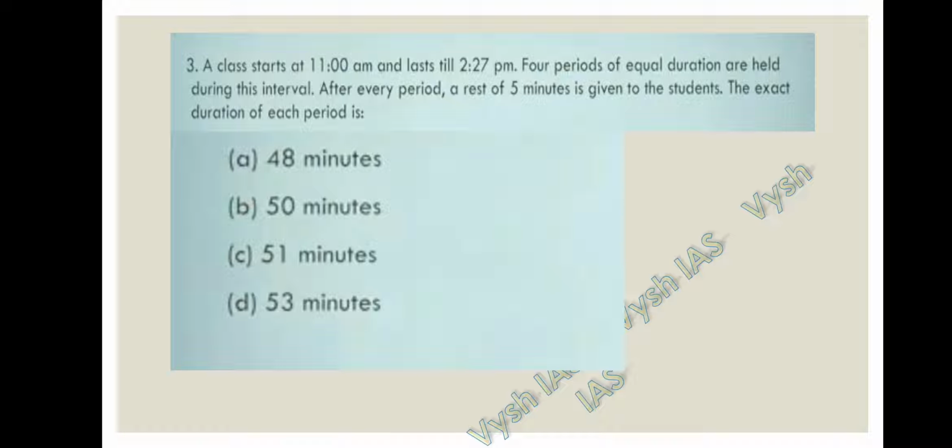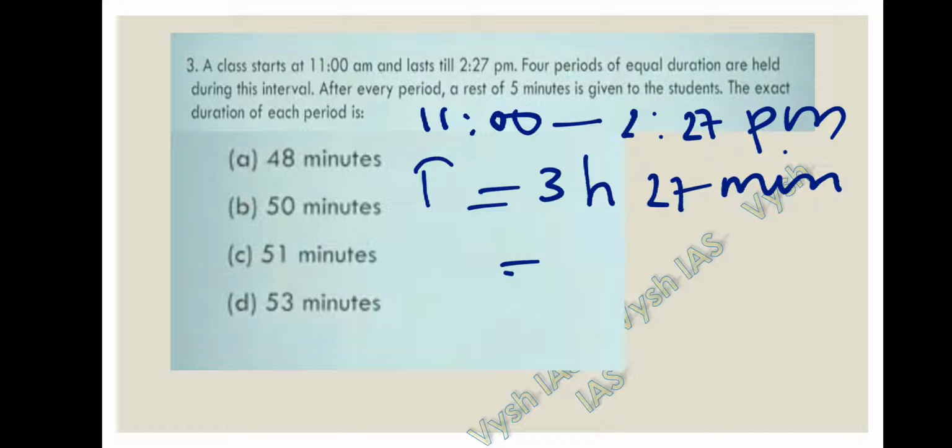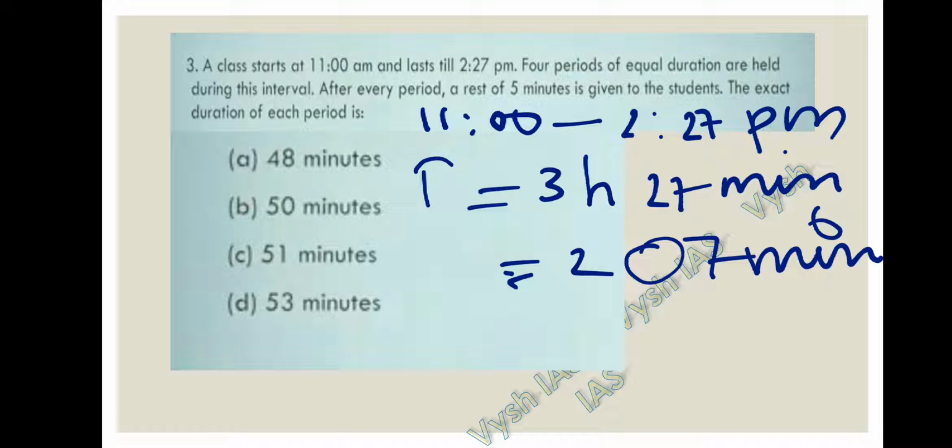So they have given the class is between 11 and 2:27 pm. So let's write the data. It is between 11 am and 2:27 pm. So the total time between them, it will become 11 to 12, 12 to 1, 1 to 2, 3 hours 27 minutes. If you convert 3 hours, that is 180 plus 27, it will become 207 minutes. I have converted 3 hours 27 minutes into minutes, that is 207 minutes.